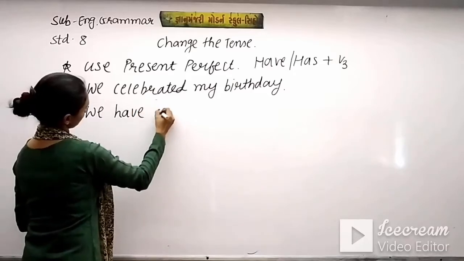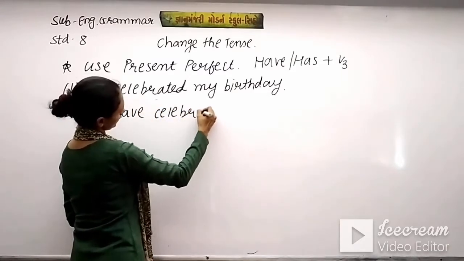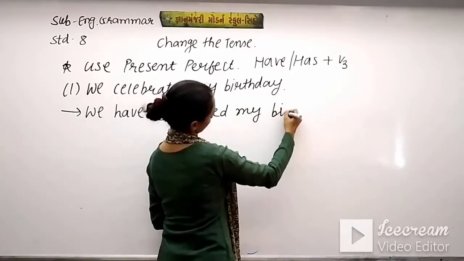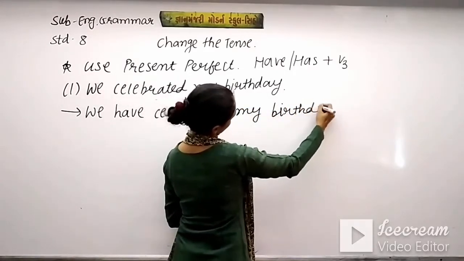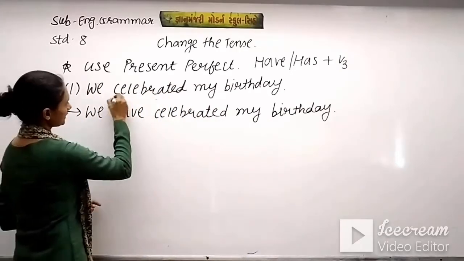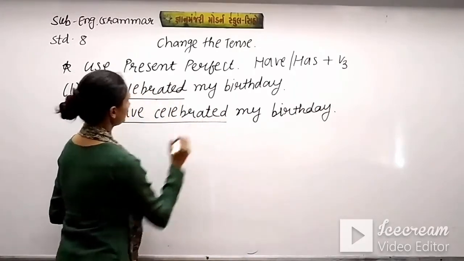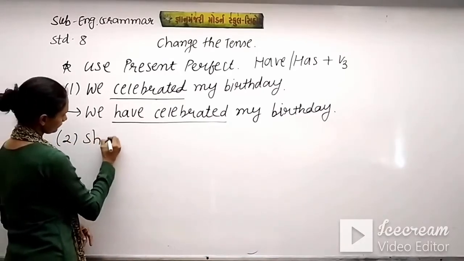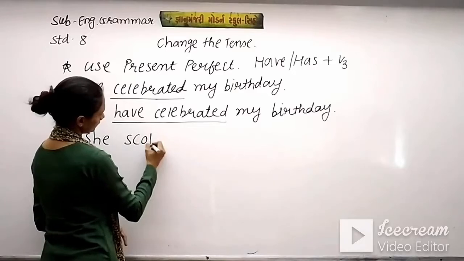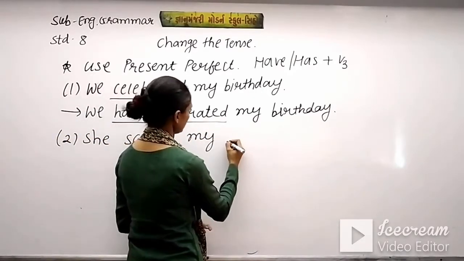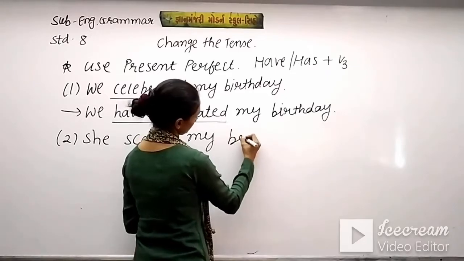We have celebrated my birthday. So this simple past we have turned into present perfect. Second is she scolded my brother.